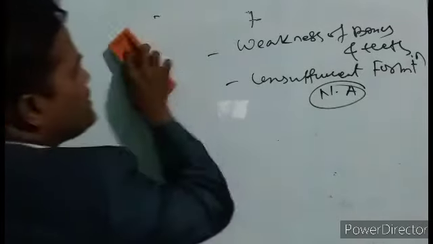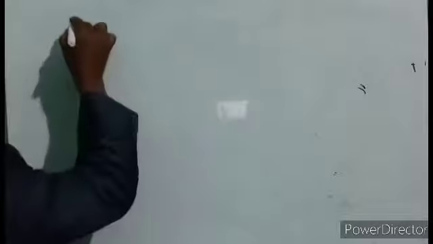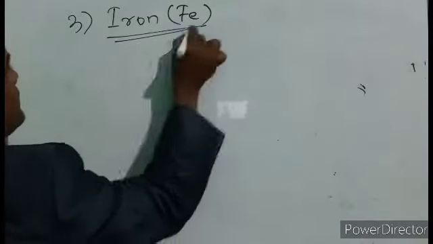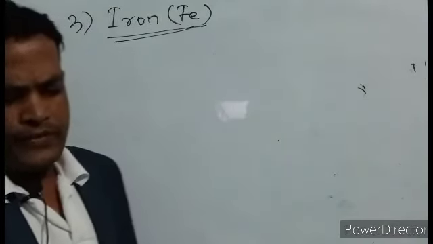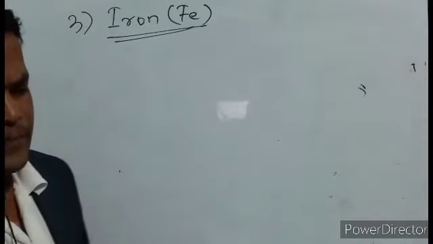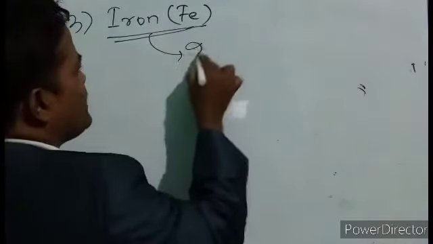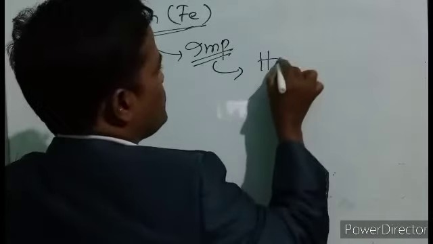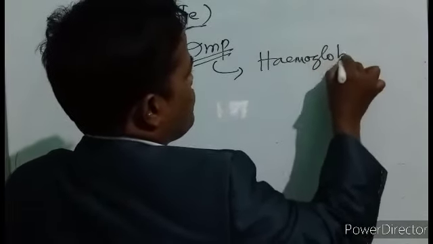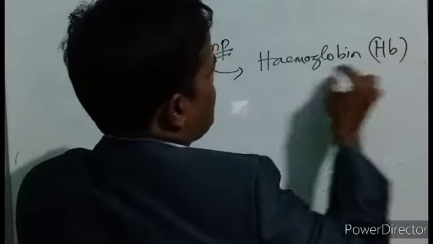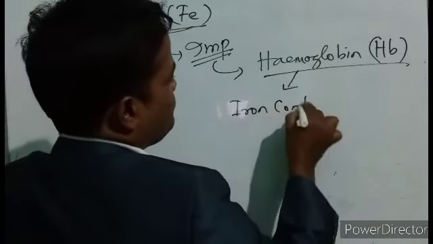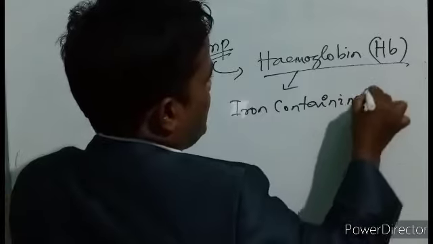Number 3 in micronutrients, iron. As we already discussed, it is very important for the formation of hemoglobin. Hemoglobin is an iron containing protein.